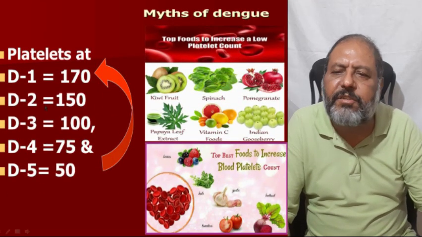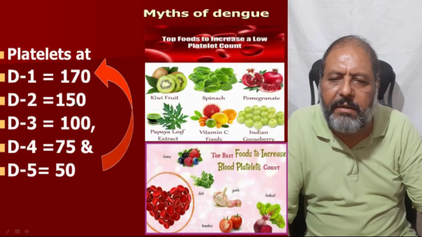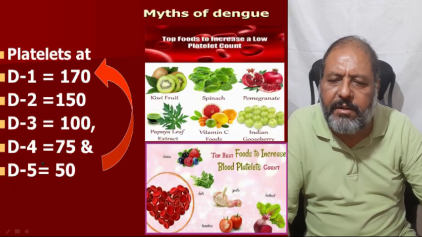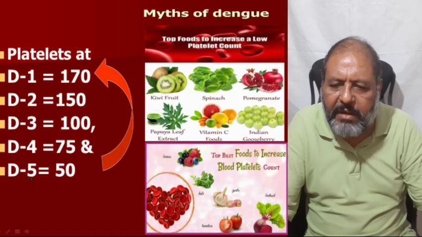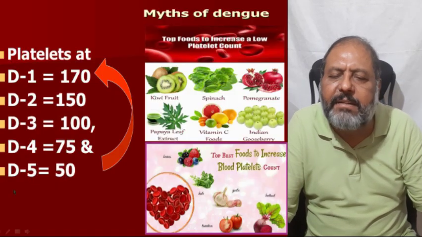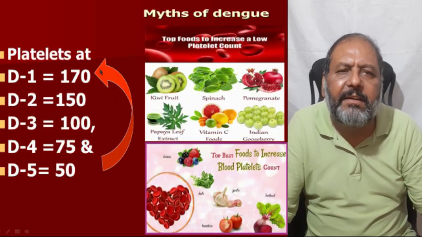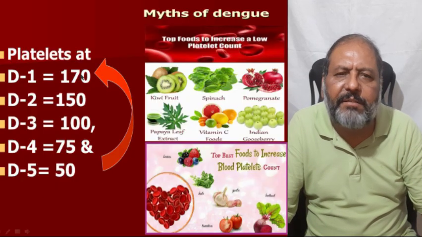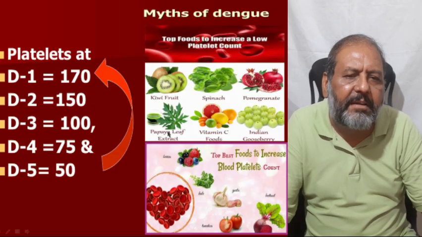Here one can see the platelets at day 1 are 170, day 2 are 150, day 3 are 100, day 4 are 75, and ultimately fall at day 5 to 50. But at day 6, it starts recovering by the auto recovery system, and it is going to become 170 and more with the passage of time, that is day 6 and 7.